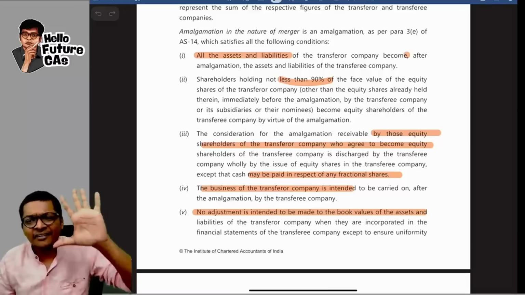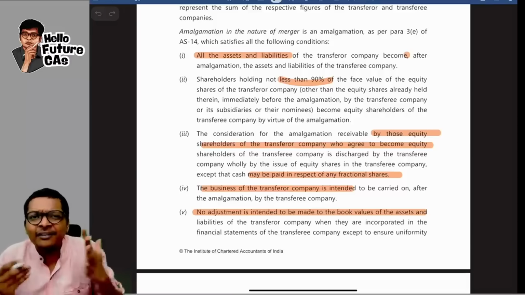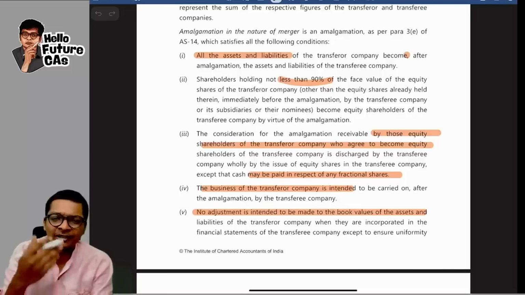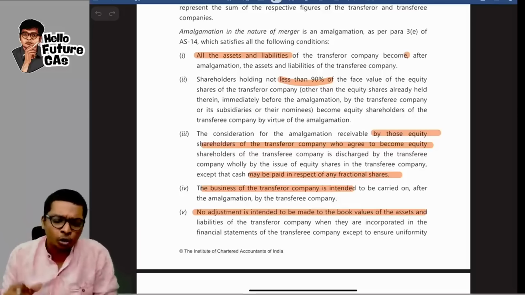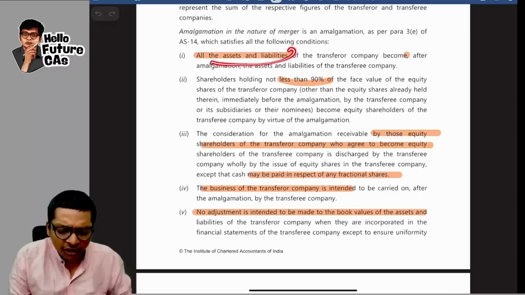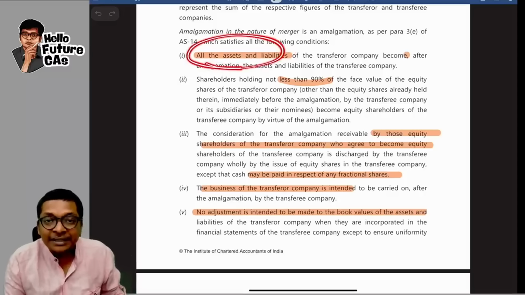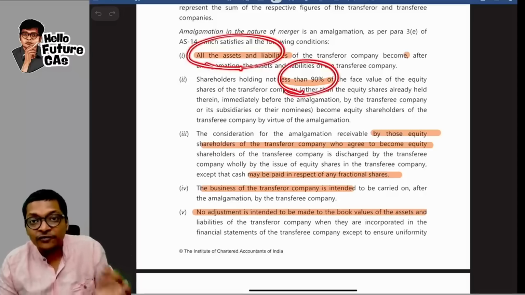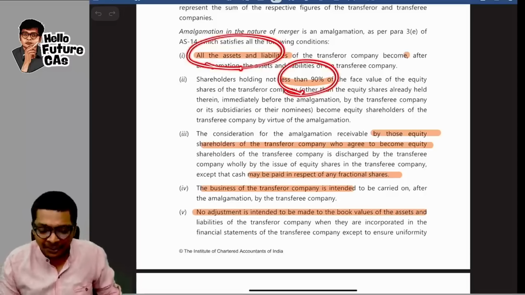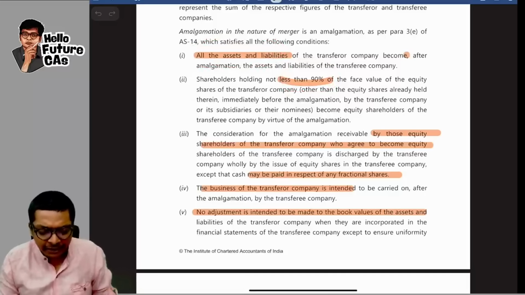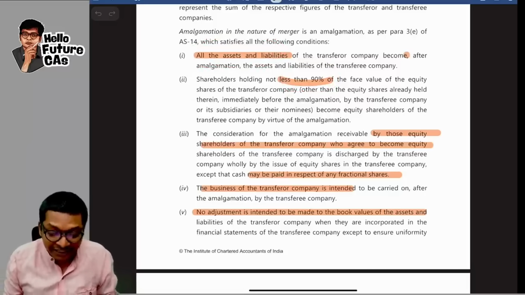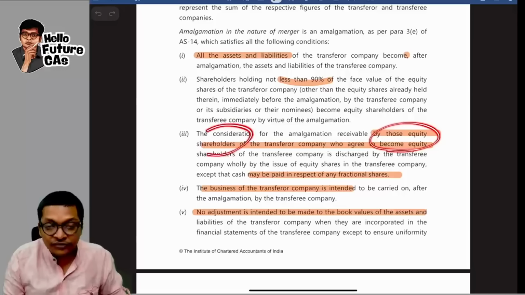These 5 points will be there in your notes wherever you went for class. So those points I'm showing you in study mat. Learn from your notes, guys. The summary is, if it's a merger, all assets should be taken over. At least 90% of shareholders should become shareholders of the new company. And the next one is, the consideration should be given only in the form of shares.